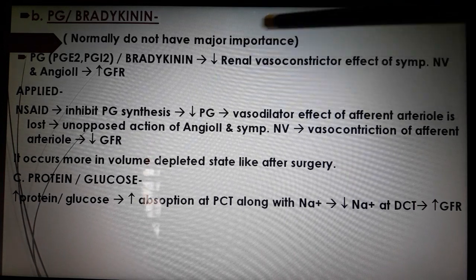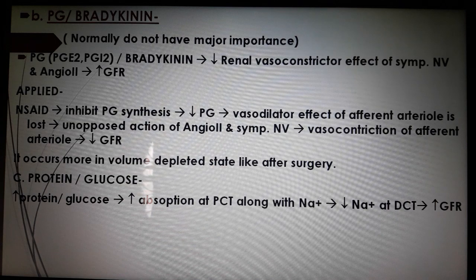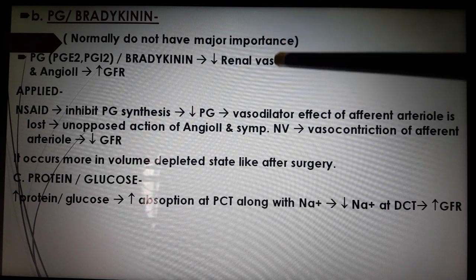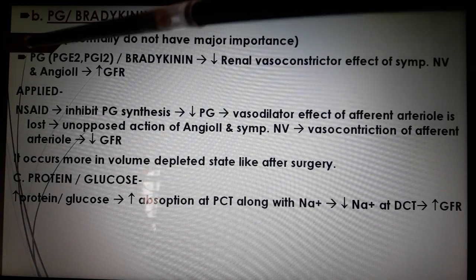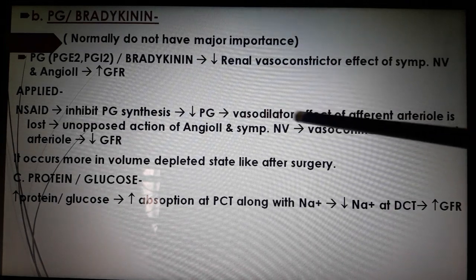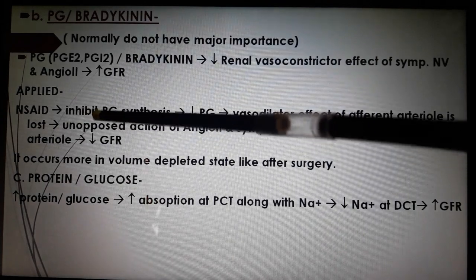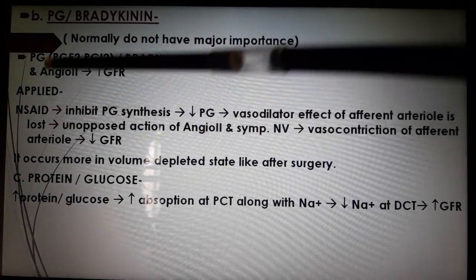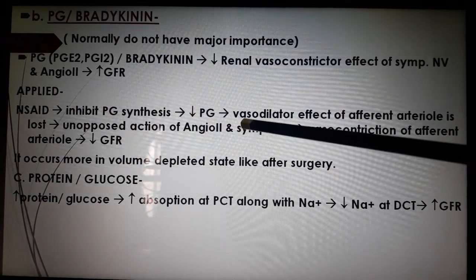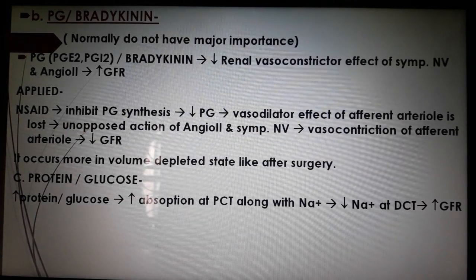We have said that angiotensin II acts on the afferent arteriole also, and this effect is nullified by vasodilators like PG and bradykinin. With decreased PG, the afferent arteriole constricts due to the unopposed action of angiotensin II and the sympathetic nerve, and there is decreased GFR.